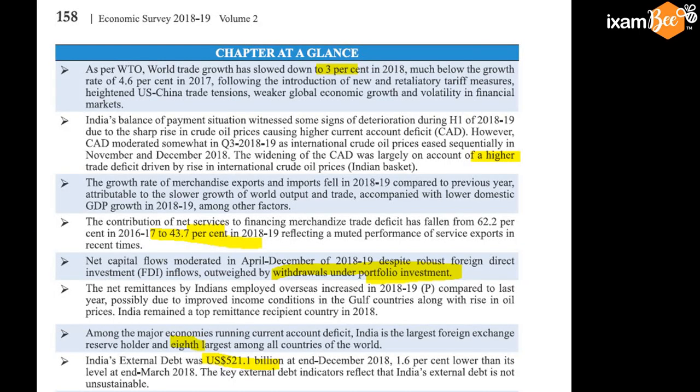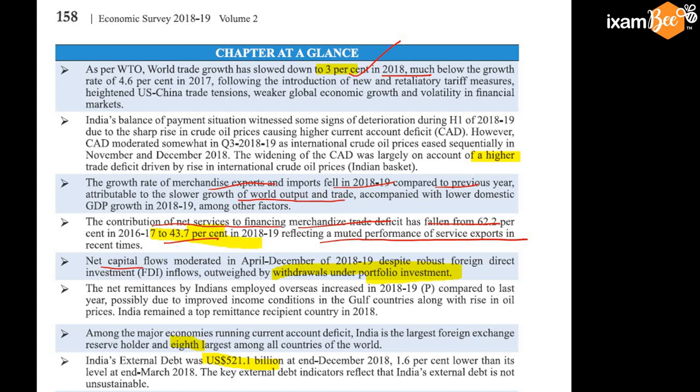As per WTO, world trade growth has slowed down to 3% in 2018. The growth in the merchandise export fell in 18-19 for India because of the slower growth in world output and trade. And the contribution of net services to financing merchandise trade deficit has fallen from 62% to 43%, reflecting a muted performance of the service export.